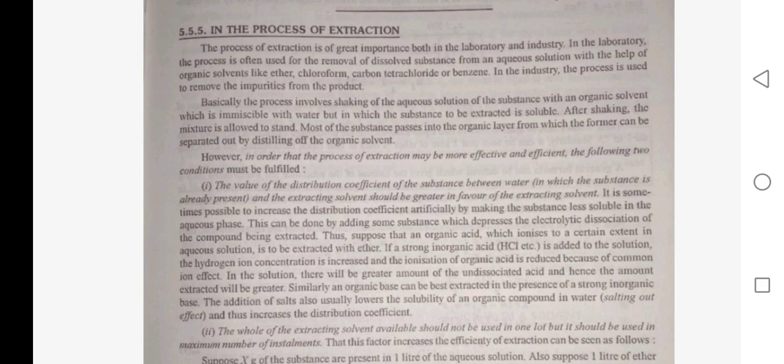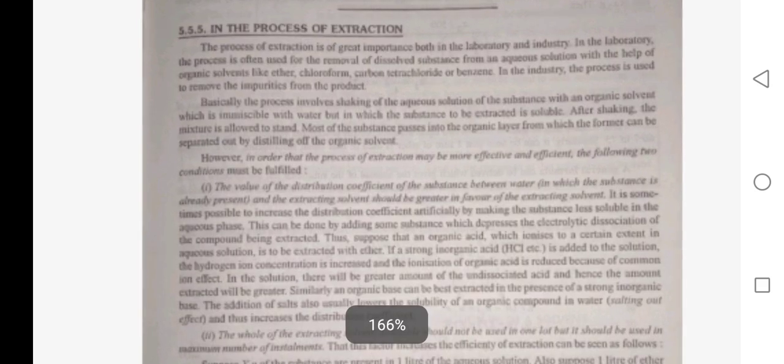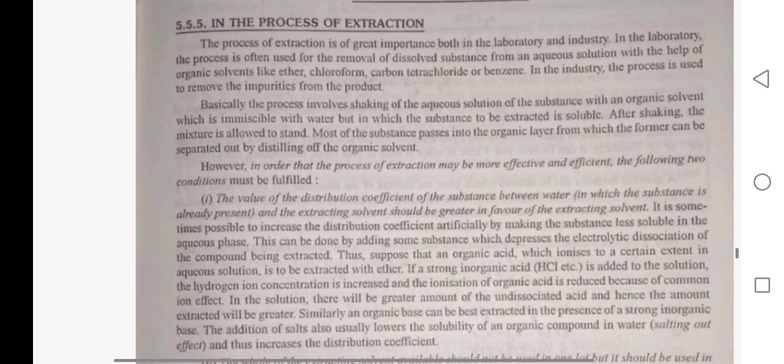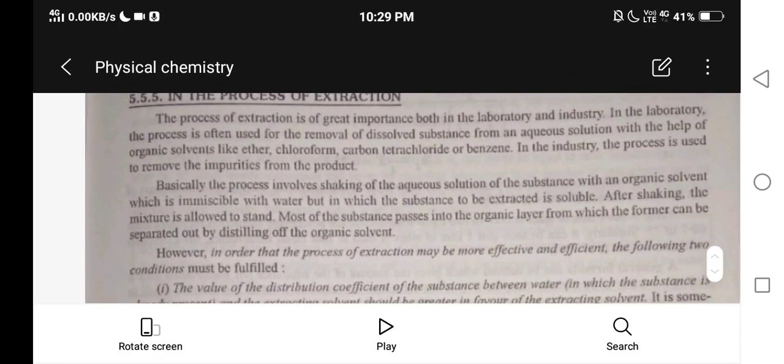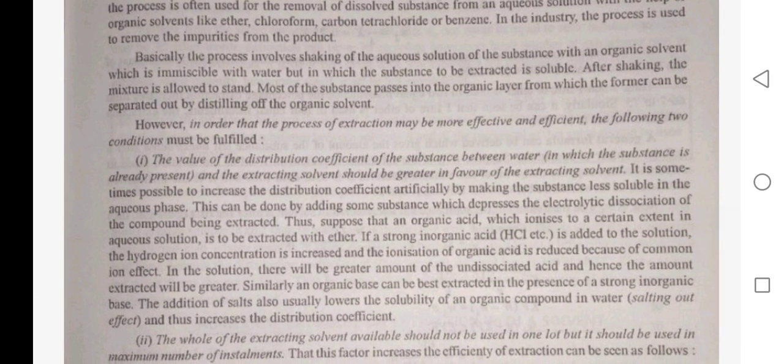In the laboratory, the process of extraction is used for the removal of a dissolved substance from an aqueous solution with the help of organic solvents like ether, chloroform, carbon tetrachloride or benzene. In industry, the process is used for removing impurities from the product. Basically, the process involves shaking an aqueous solution of the substance with an organic solvent which is immiscible with water but in which the substance to be extracted is soluble.